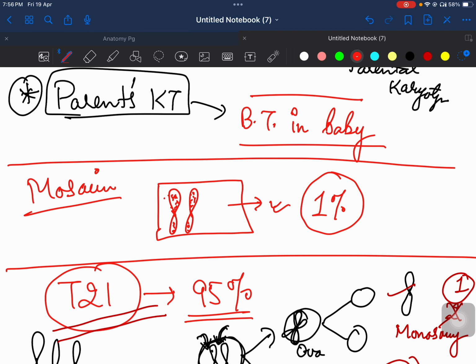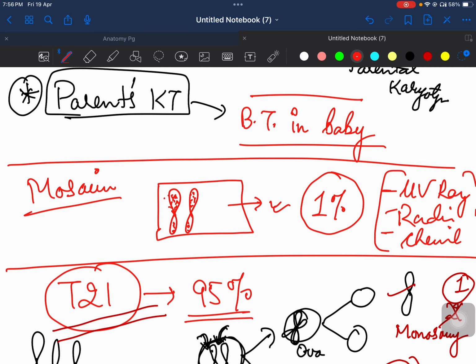Mosaicism is something which is non-preventable. Mosaicism are slight addition and deletion changes in chromosomes which can happen because of ultraviolet rays or because of radiation exposure or because of any chemical exposure, and you cannot just remove it. ठीक है, polluted environment से हो सकता है, अल्ट्रावायलेट रेज ऑफ द सन से हो सकता है, किसी भी चीज से हो सकता है, तो ये वाला डाउन सिंड्रोम 1% तो किसी में भी हो सकता है. That is not preventable, nothing can be done in this.